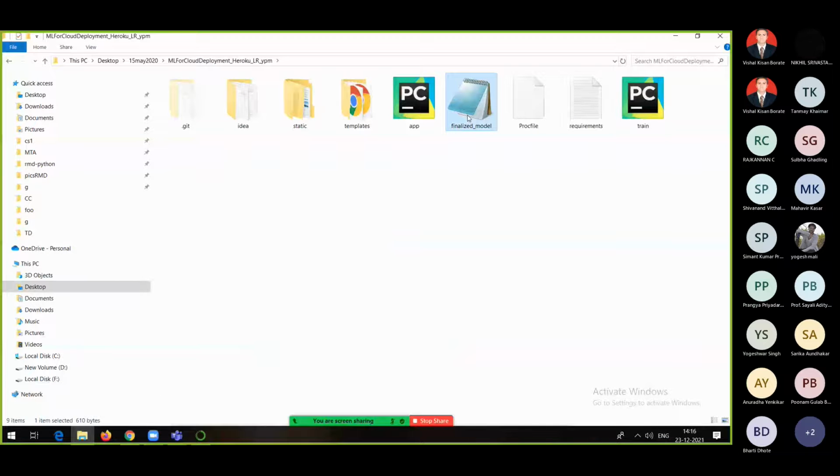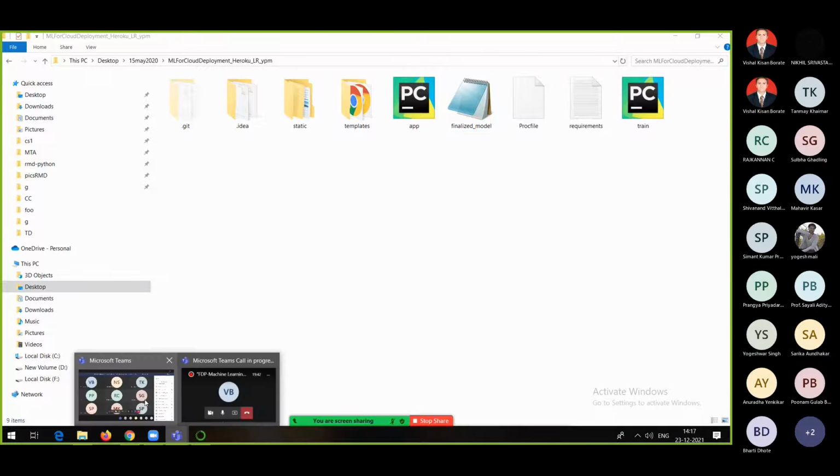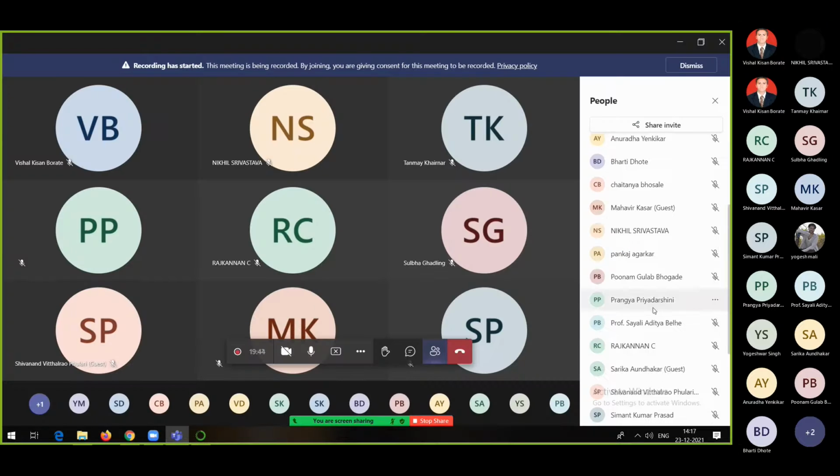The file which we created yesterday, that file I put here, everyone. I am again repeating, maybe for those people who joined late, that all these files are already shared with you in the WhatsApp group. You just need to go download it. Those who are interested to run this on their machine, try to run it. Let me know if you face any difficulty.